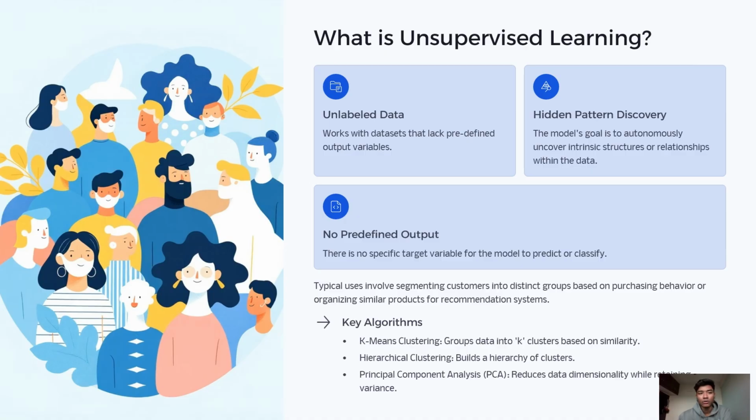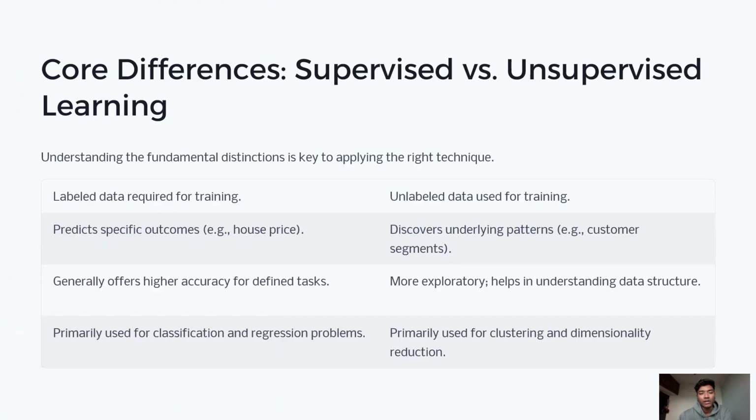Now let's understand the core differences here. Let's quickly compare the two. Supervised learning needs labeled data. Unsupervised learning works with unlabeled data. Supervised predicts specific values or categories. Unsupervised explores patterns and relationships. One focuses on accuracy, the other focuses on discovering structure. Choosing between the two depends on what data you have and what your goal is.